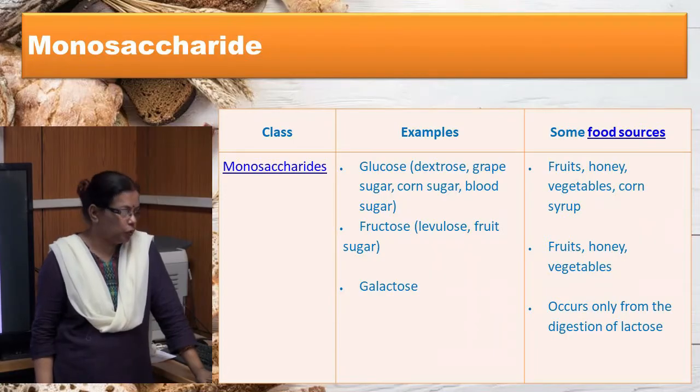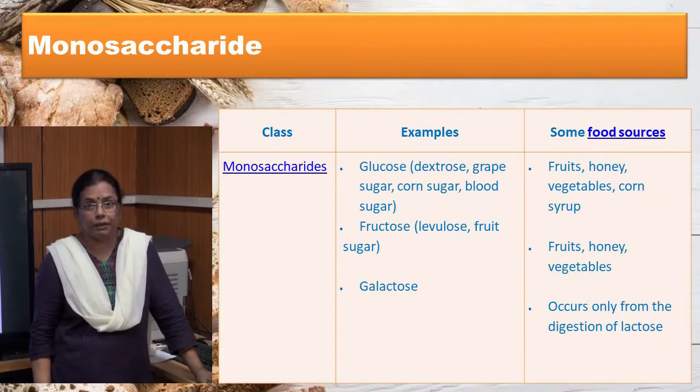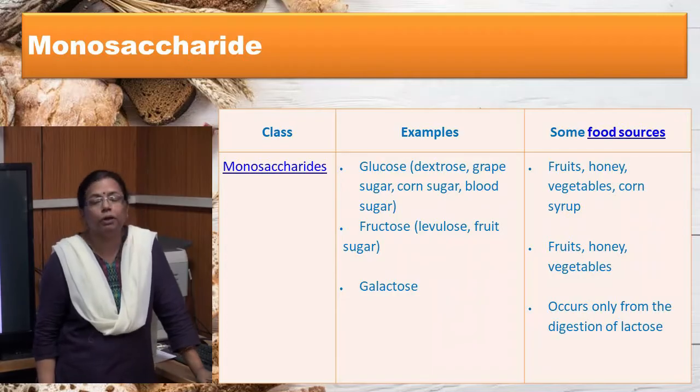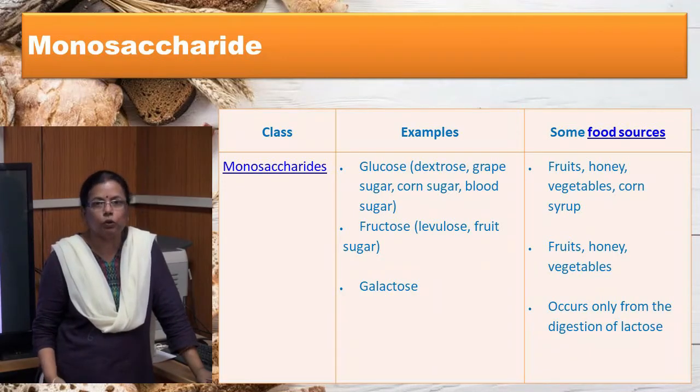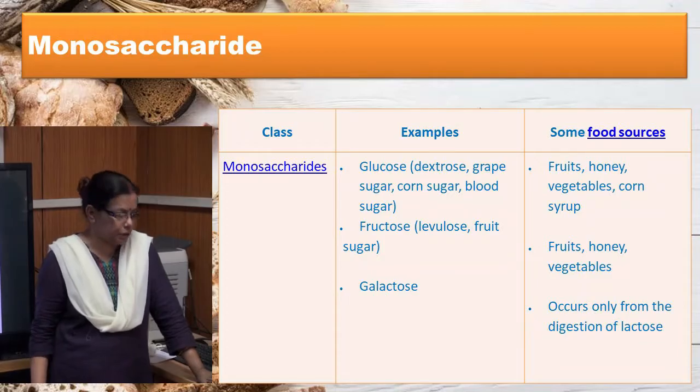Fructose is also known as fruit sugar. It is found in fruits, honey and vegetables. Fructose is converted to glucose in our body. Galactose does not occur in free state in food. It is a component of lactose, found in combination with glucose. After digestion, lactose splits into glucose and galactose, and galactose can be converted into glucose and vice versa.